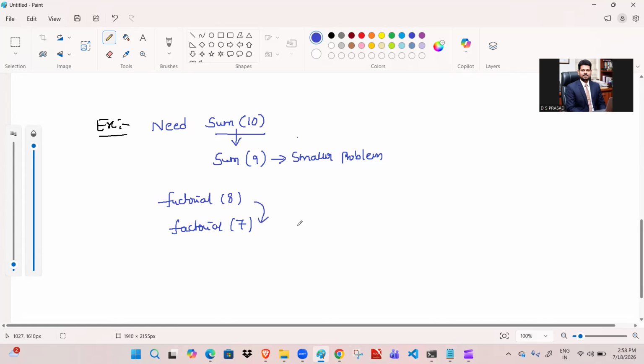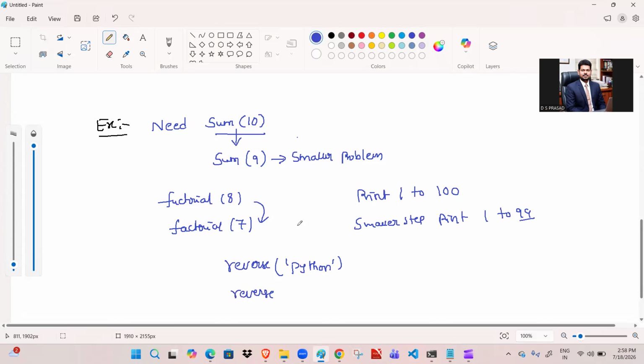Okay, factorial of 7. Sir, I want to print numbers from 1 to 100. The smaller step is print 1 to 99. Reduce one step. Okay. Sir, I want to reverse this sentence, like Python. What is the smaller step? Reverse YTHON. Because P is known by reducing one step, P is reversed and the remaining thing we have to reverse. This is going to take care of the remaining thing.